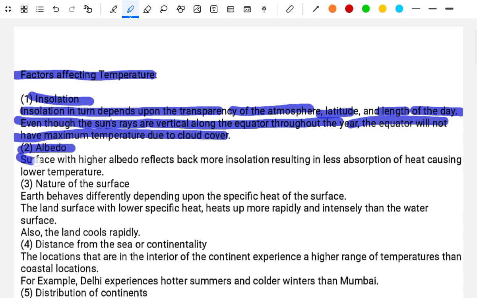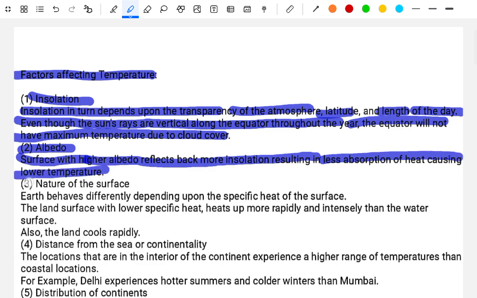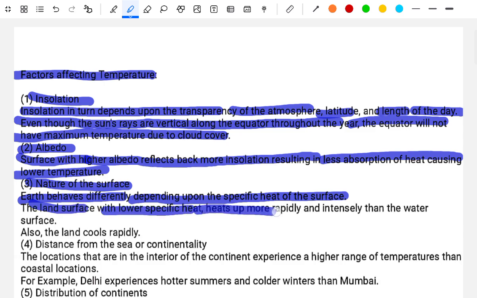Second, albedo. A surface with higher albedo reflects back more insolation, resulting in less absorption of heat, causing lower temperature. Third, the temperature of the surface. The earth behaves differently depending upon the specific heat of the surface. Land surface with lower specific heat heats up more rapidly and intensely than the water surface. Also the land cools rapidly.